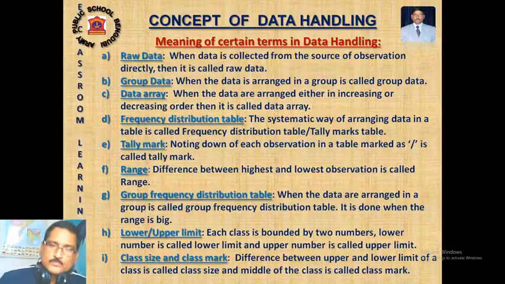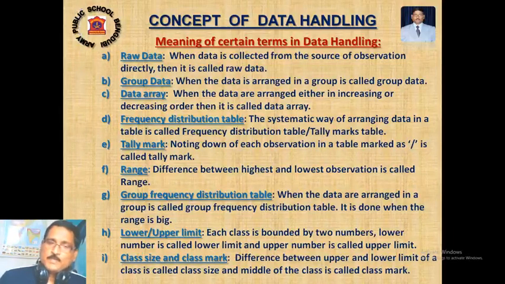Group frequency distribution table. As I told you earlier, when the range is large, we have to group the observations in a table, and that table is called a group frequency distribution table. Lower limit and upper limit. When I make a group, say 0 to 10, what is the lowest score? 0. And what is the highest score? 10.